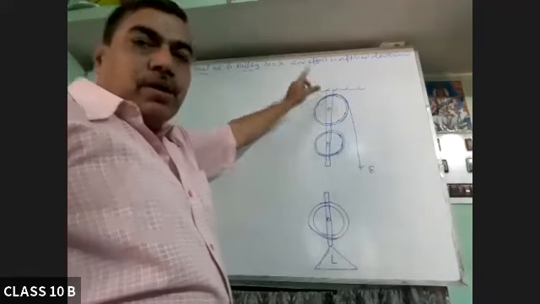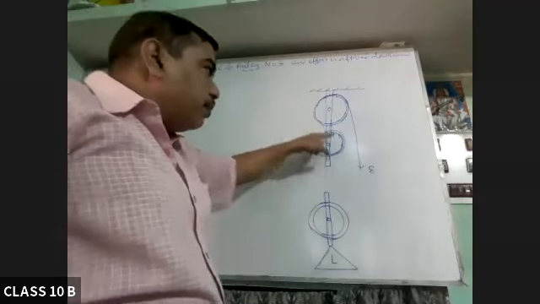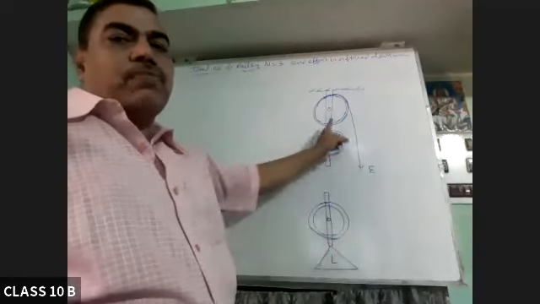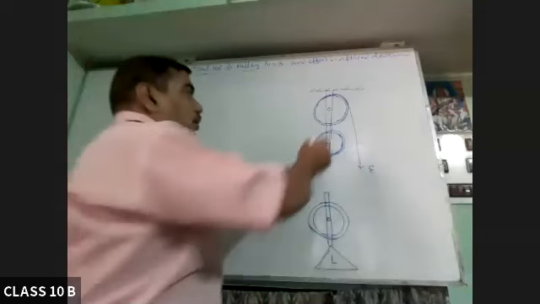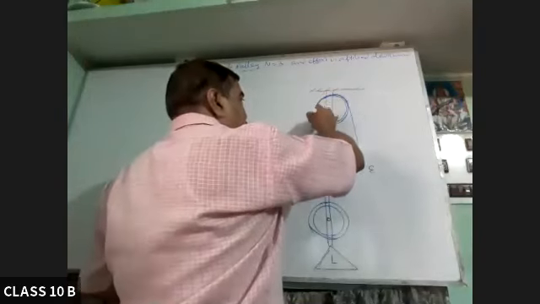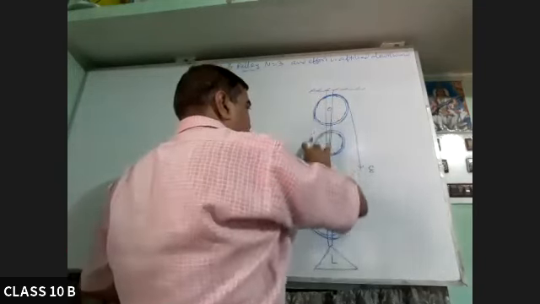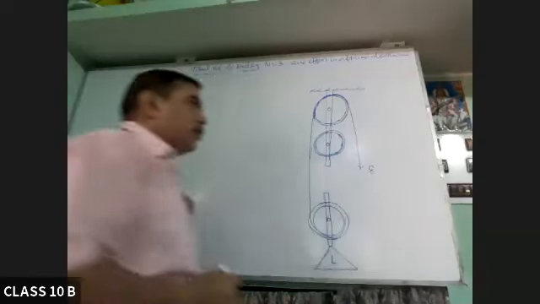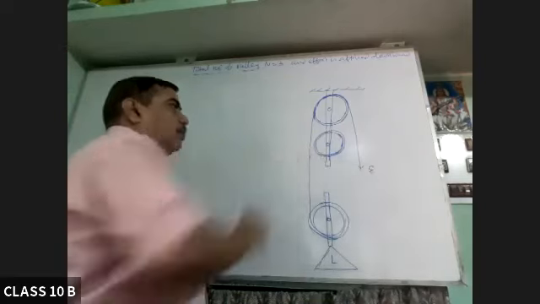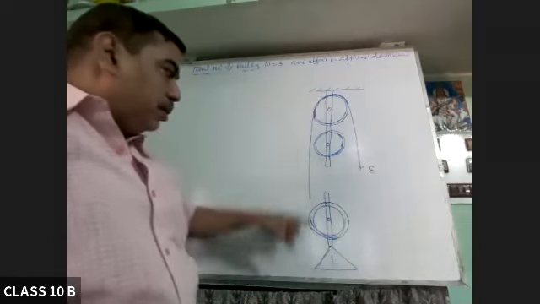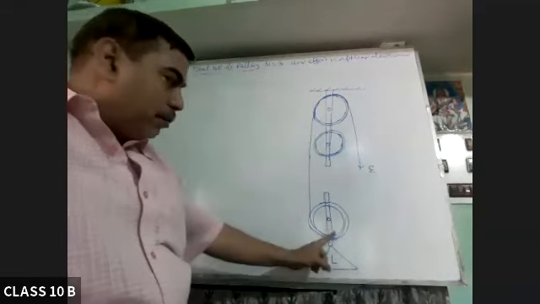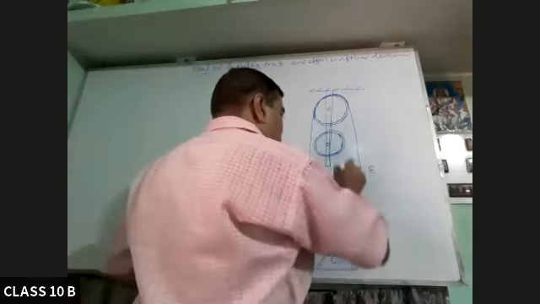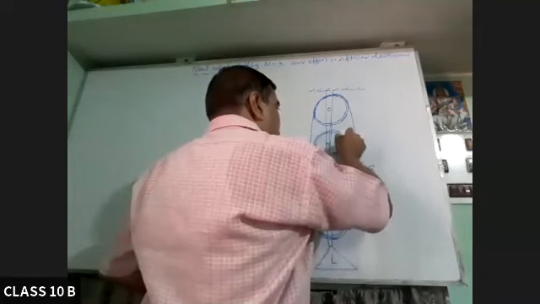From the upper block, the string will come to the lower block, and from the lower block it will go to the upper block.